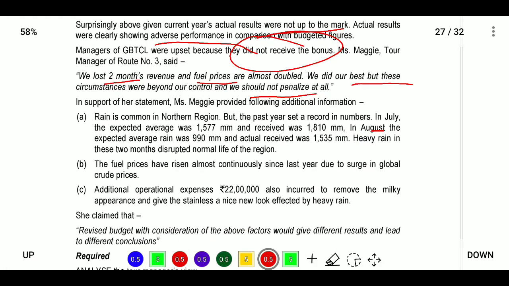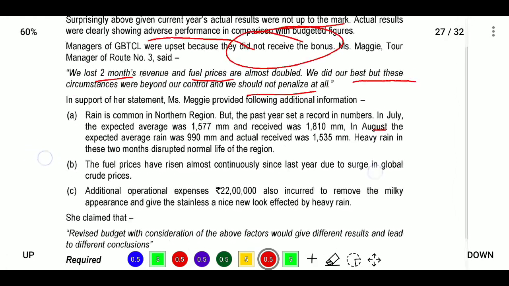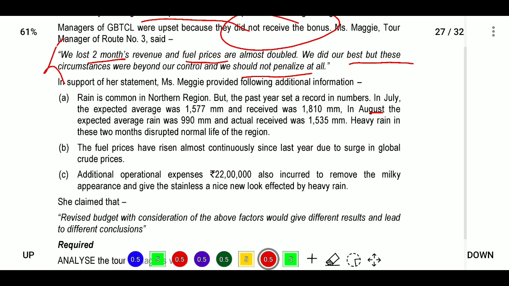Next, in support of our statement, Mr. Maggie provided the following disclaimer. For these 2 months, what happened is rain. Rain is common in the north region, but the past year set a record. In July we expected 1157 but received 18110, and in August we expected 990 and received 153. So this is beyond their control. Here two things were beyond their control: one is fuel price and one is the rains.